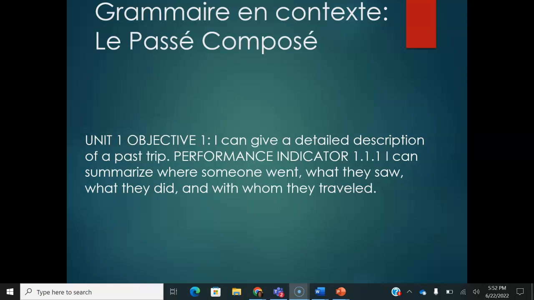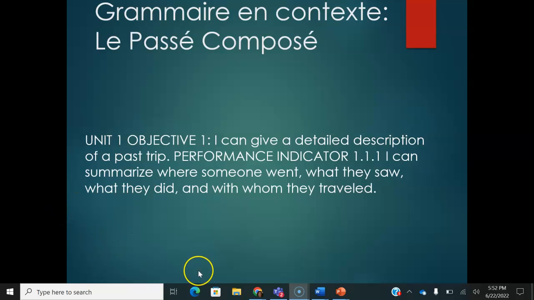Bonsoir chers élèves, aujourd'hui nous allons essayer d'étudier un peu de grammaire en contexte et nous allons parler du passé composé. As a reminder, our unit objective is I can give a detailed description of a past trip, and our performance indicator is I can summarize where someone went, what they saw, what they did, and with whom they traveled.